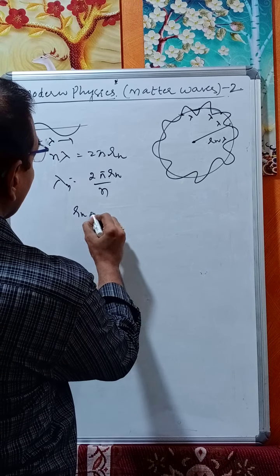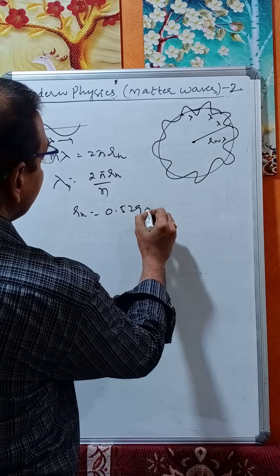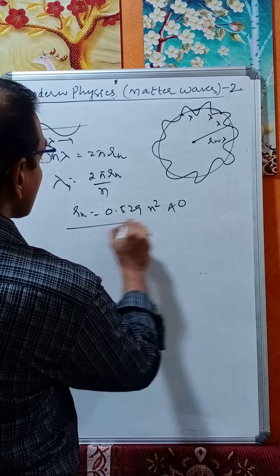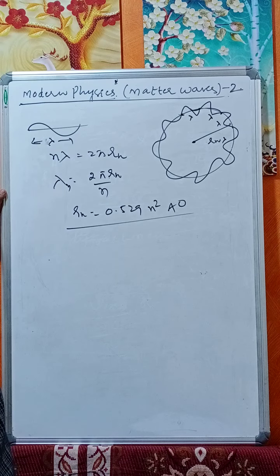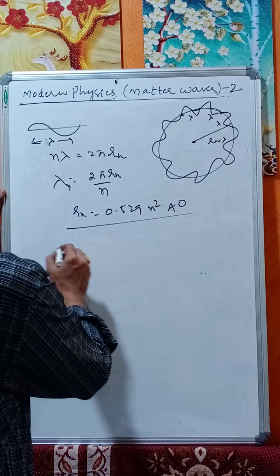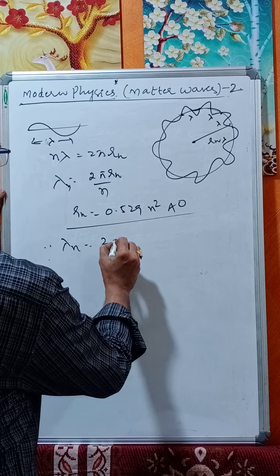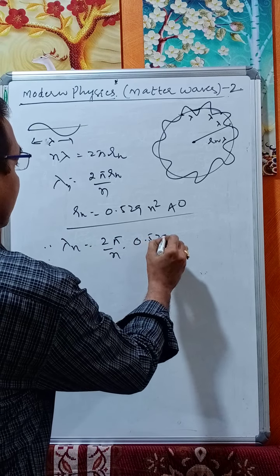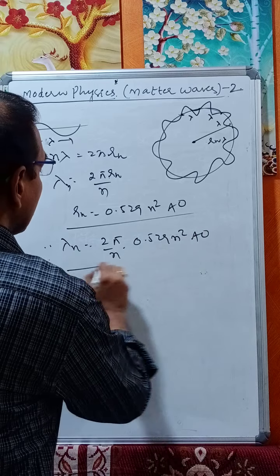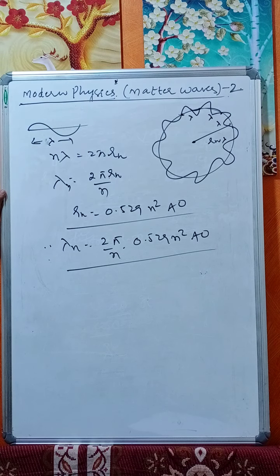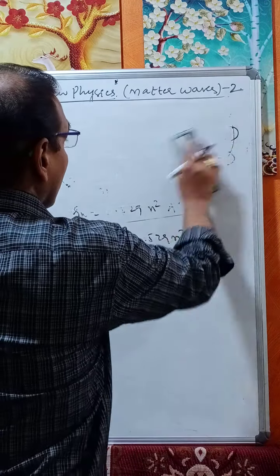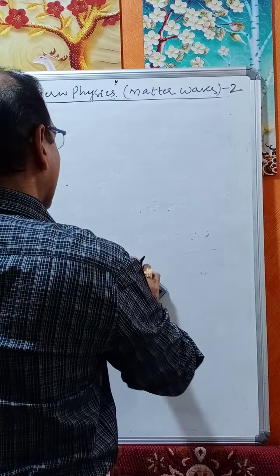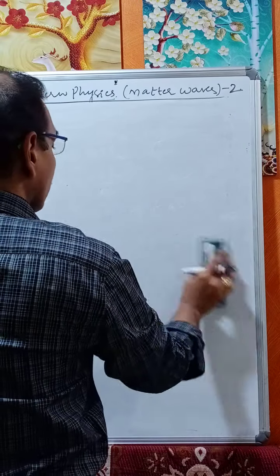But the radius of the nth orbit, we know from Bohr's theory, which we have derived, rn is equal to 0.529 n square angstroms. Therefore, lambda n is equal to 2 pi by n into 0.529 n square angstroms, the wavelength of electron in any orbit. Now, an important point: matter waves are not electromagnetic.